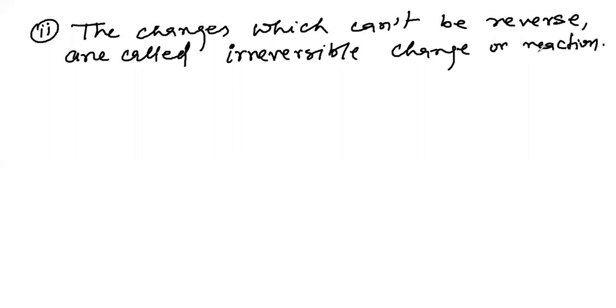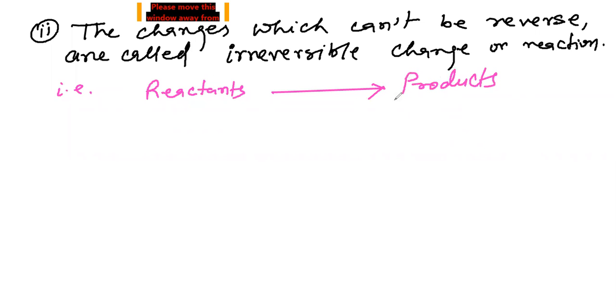It means that if any reactant or group of reactants forms any type of product, and this product can't be reversed, these types of reactions are called irreversible change or irreversible reaction.